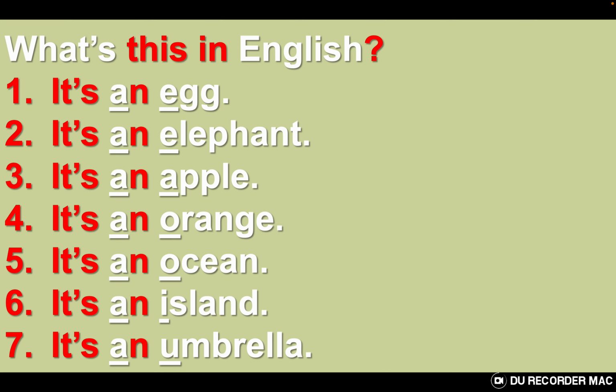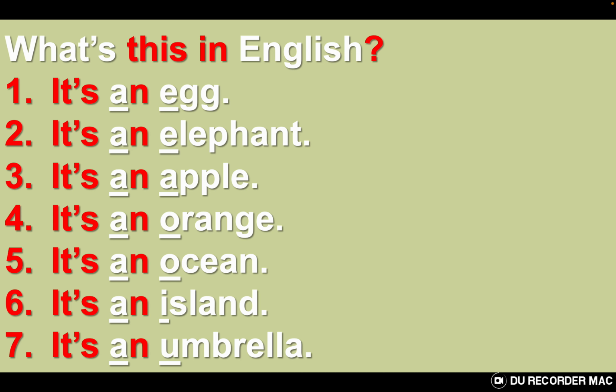But when we go to the next group, we have an egg. So we have a and a. Egg starts with a. And we have two vowels. When we have two vowels, we put n between the two vowels. For example, we cannot say it's a egg. No, it's an egg. What's this in English? It's an egg. The second one.